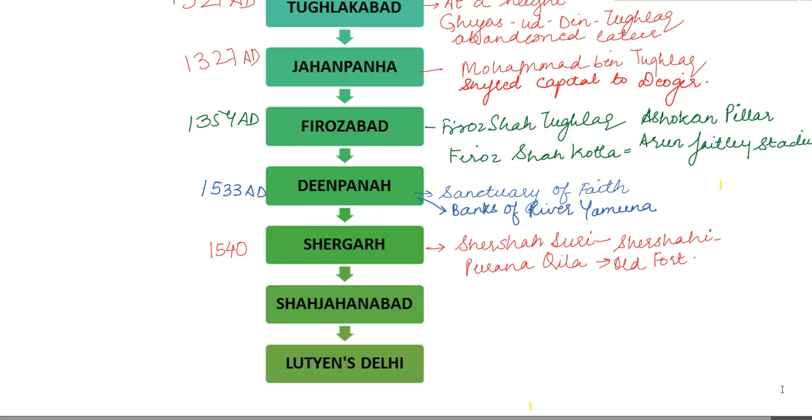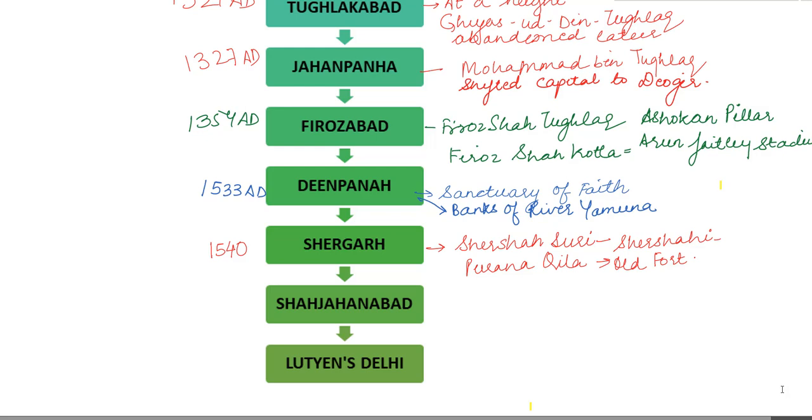Now we introduce another character in our story, that is Hemu. So Hemu was the Prime Minister and Chief of Army of Adil Shah, who was the descendant of Sher Shah Suri. He defeated Akbar's army, who was the son of Humayun, at the Battle of Delhi in 1556 and sat on Delhi's throne and established Hindu Raj in North India for a brief period. He was also bestowed with the title of Vikramaditya and his coronation was done in the Purana Killa.